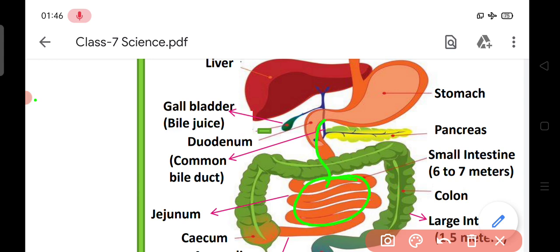After last digestion, pancreatic enzymes along with bile juice help in digestion. Intestinal glands secrete enzymes to digest carbohydrate, fats and proteins. Here after digestion